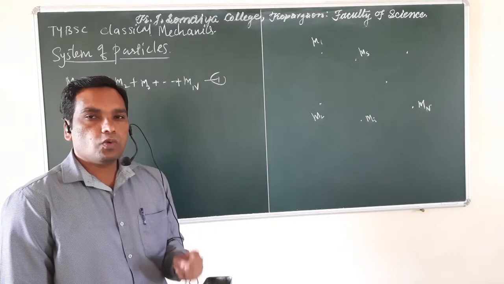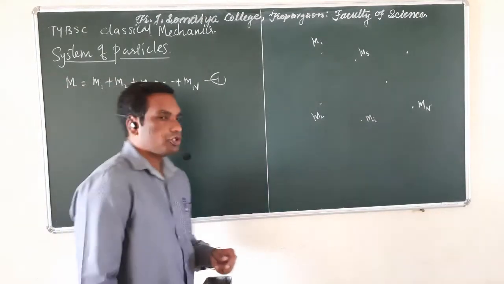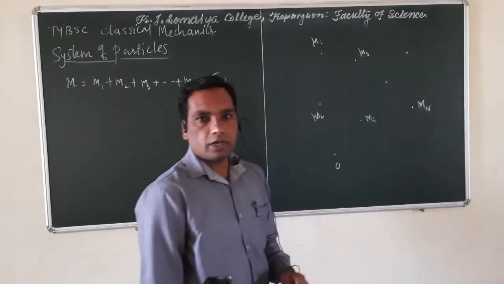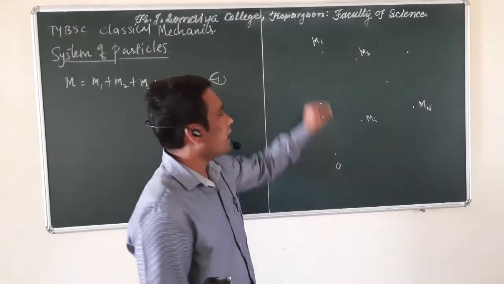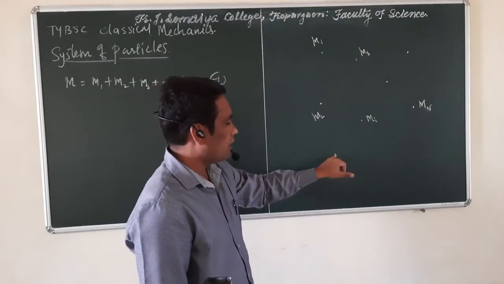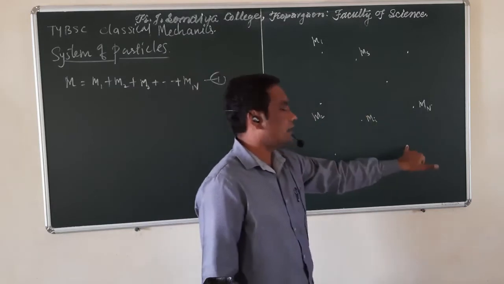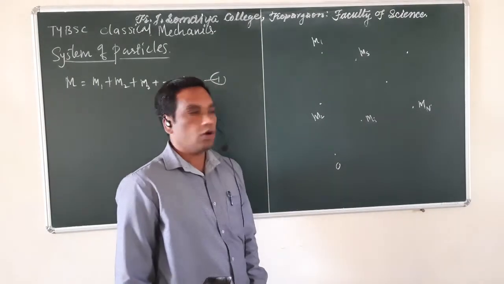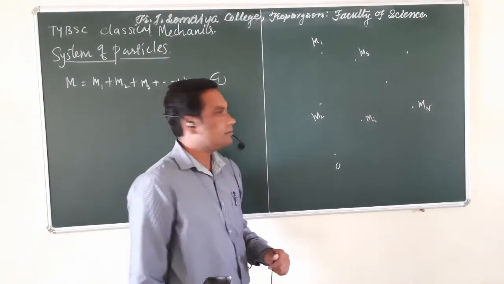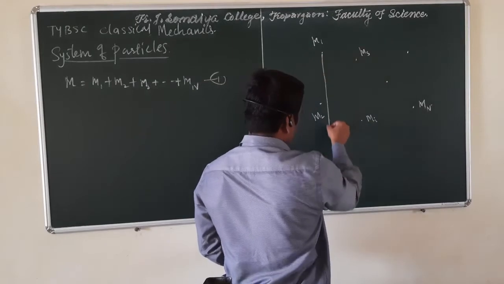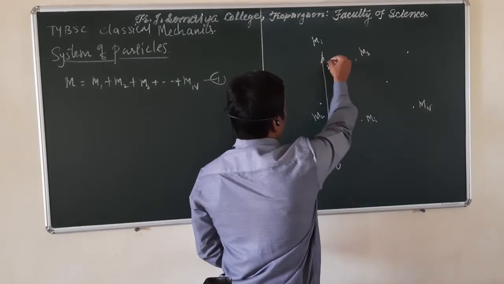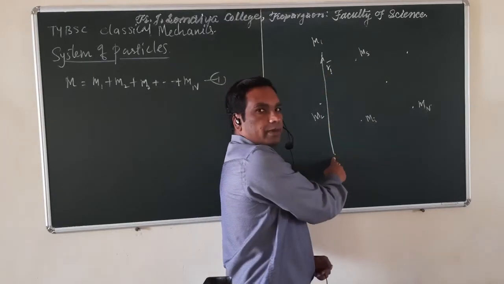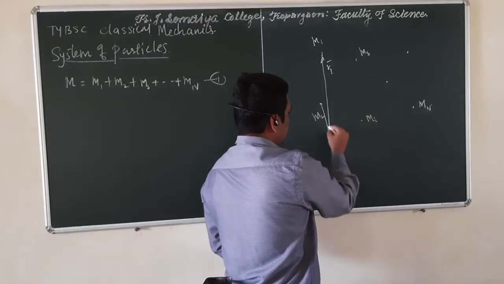To find the center of mass, we must choose an arbitrary origin. Suppose I choose my arbitrary origin over here. You can choose that arbitrary origin anywhere in space. Suppose you can take over here, here, here, anywhere is fine. Now draw position vectors of all the masses from that arbitrary origin. So I call this position vector r1, which represents mass m1 in space with respect to the origin O. Suppose this is position vector